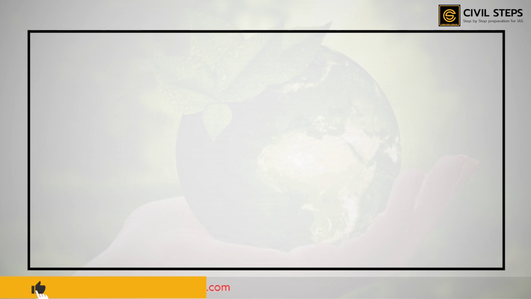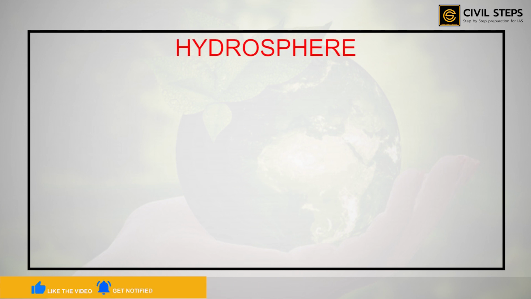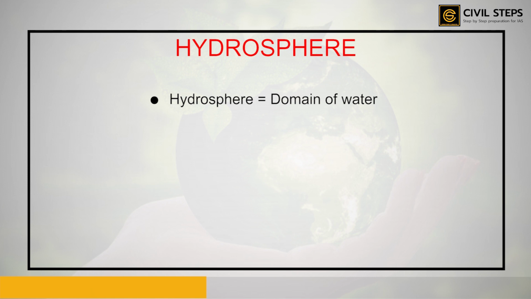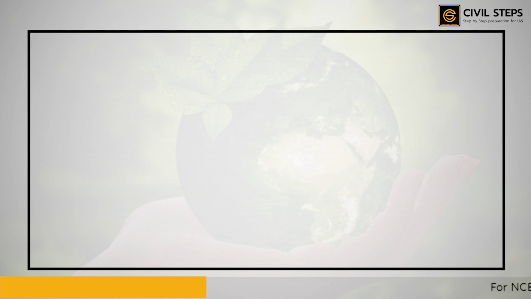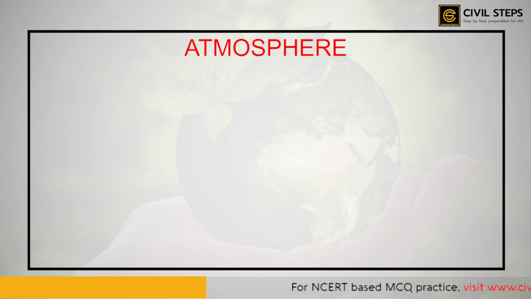Second, we are going to talk about the hydrosphere. Well, the domain of water is referred to as the hydrosphere. It comprises various sources of water and different types of water bodies. Now, what are the different types of water bodies? They are the rivers, lakes, seas, oceans, etc. And it is very essential for all living organisms. Well, water is an essential component without which life cannot exist. So, after discussing about the lithosphere and the hydrosphere, we will discuss the atmosphere.